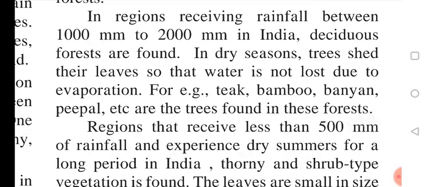In the dry season trees shed their leaves so that water is not lost due to evaporation. For example, teak, bamboo, banyan.